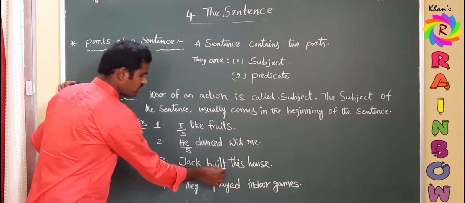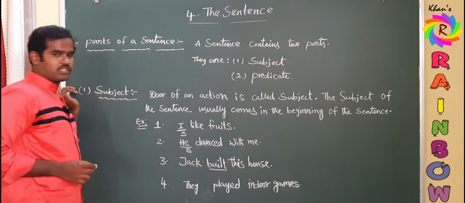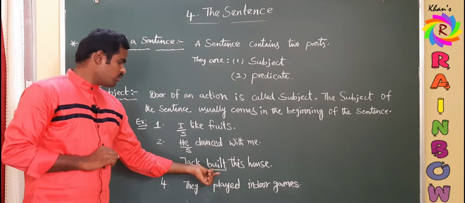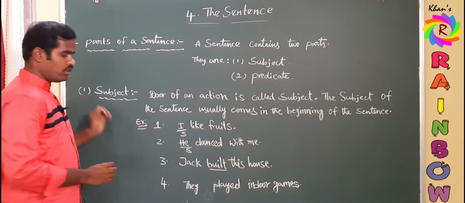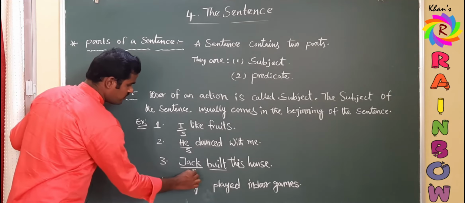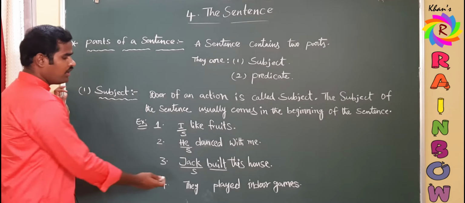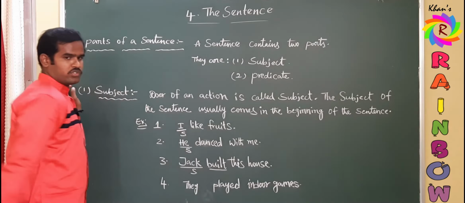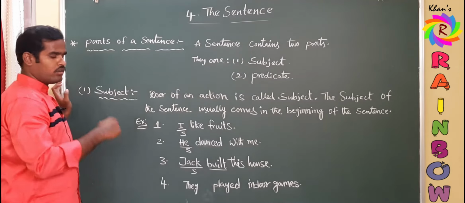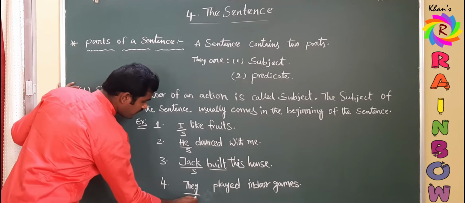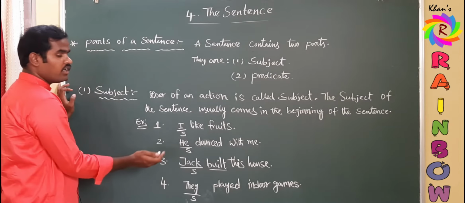Here the action word, the verb, is built. Now my question, who built this house? Answer is Jack. So the subject is Jack. And the last example, "They played indoor games." Action is played, and my question, who played indoor games? They played indoor games. So it is the subject.